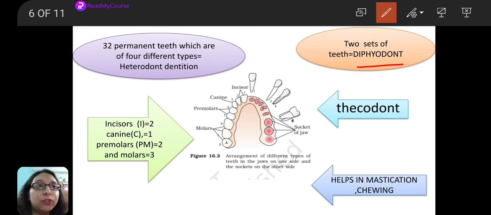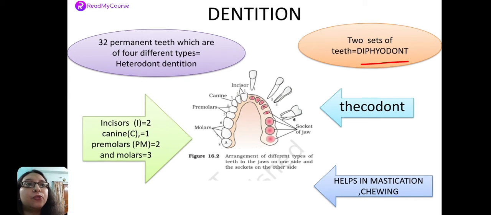Now, let's have a look at the picture over here. See, the structure of all the teeth in our mouth or in our oral cavity is not the same. They have different structures. The anteriors, or the teeth which are present in the front portion, are structurally different from the teeth which are present at the back portion, right? So what are their names? We will know. Let me zoom this picture for you.